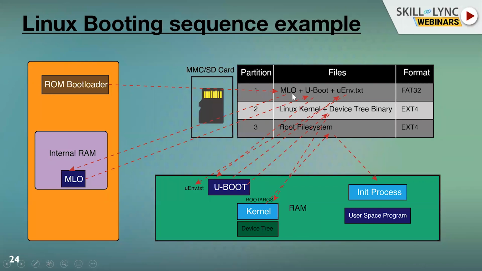That's why we load the simple memory loader to the internal RAM, which is small software. The small software knows only about U-boot, the next boot media. Then once control is given to U-boot, we are in the bigger RAM space. A lot of memory is there, a lot of resources are available. Then we can load any operating system.